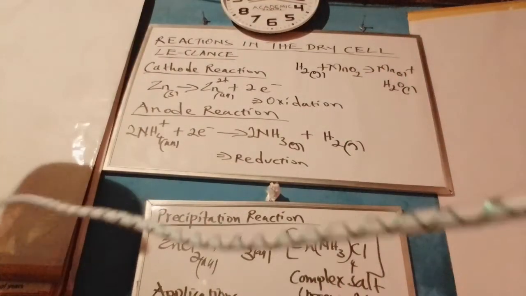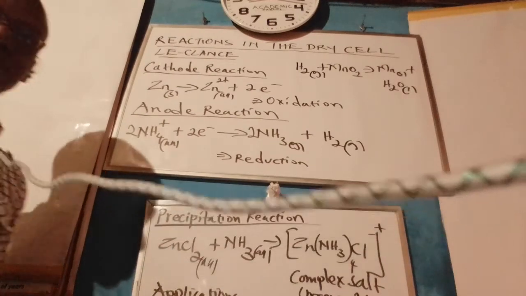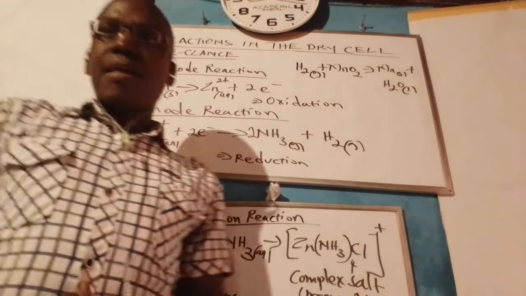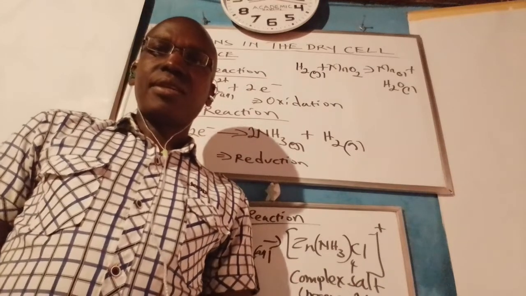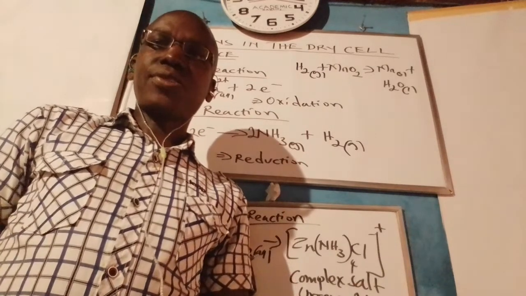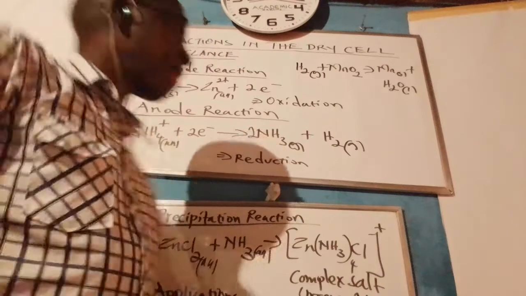This is the apparent reason why dry cells, after a procedural use, end up being wet, simply because the reaction has formed water.